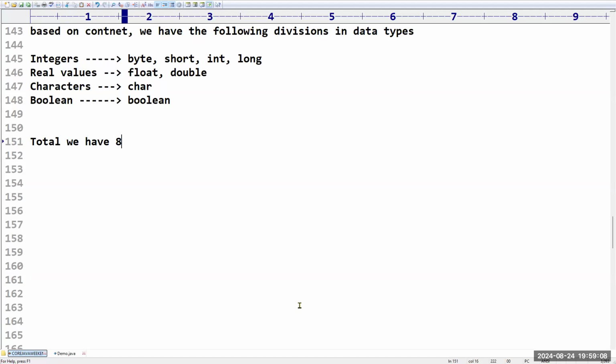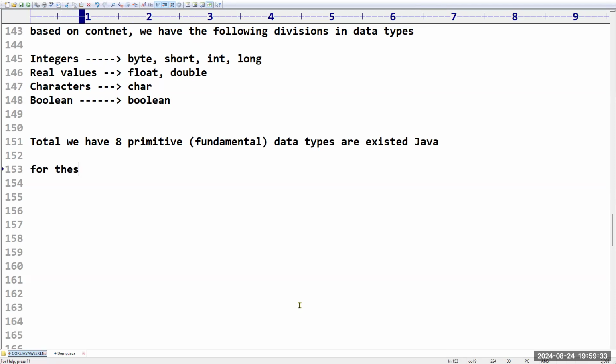These are the primitives. Sir, can I say 4? Sorry, 8, right? 4 integers, 2 real values, 1 character, 1 boolean, total 8. So we have a total of 8 primitives. Primitive means fundamental. 8 primitive data types exist in Java. Okay, sir, I want objects, I don't want a primitive. For these 8 primitives, we have 8 wrapper classes. Sir, don't worry, I will provide that list.